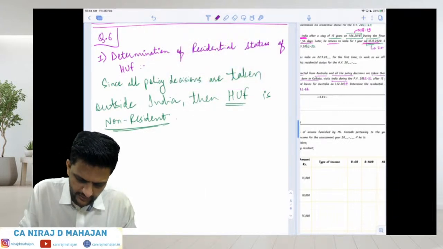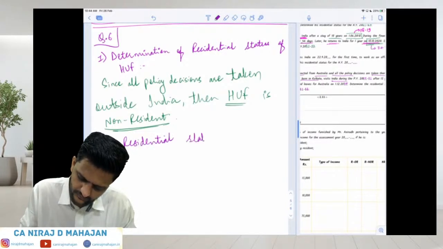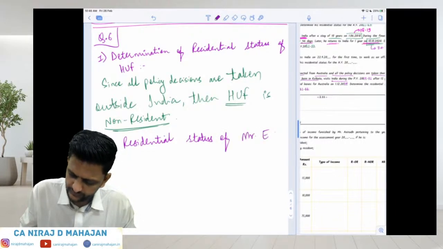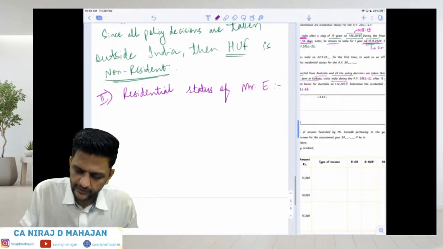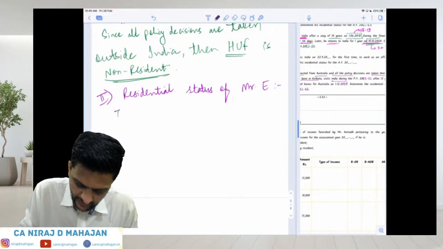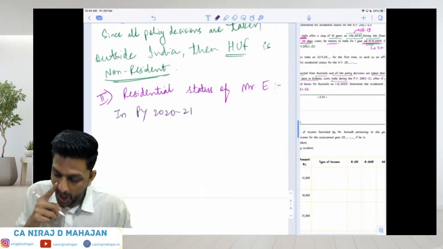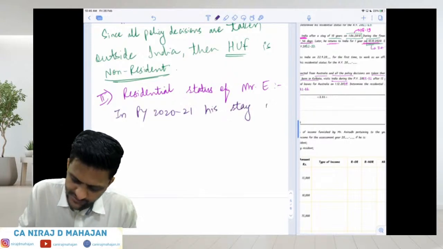And second, the residency status of Mr. E. Tell me, can you tell me the number of days of stay in India in PY 2021?